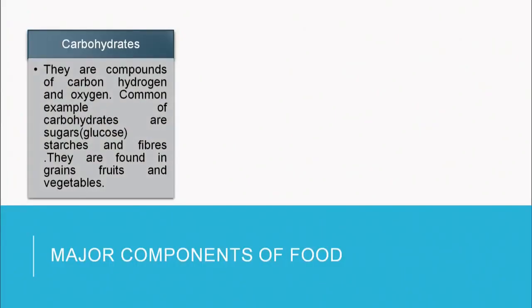Now, what are the major components of food? What are the chemical substances which make up the food? The three main components of any food are carbohydrates, fats and proteins. Now, what are carbohydrates? Carbohydrates as well as fats and proteins are all organic compounds. The carbohydrates are compounds of carbon, hydrogen and oxygen. The most common examples are glucose or the sugars that we take, starches and fiber, and they are found in grain, fruits and vegetables. Most of the foods that any organism eats contain carbohydrates.